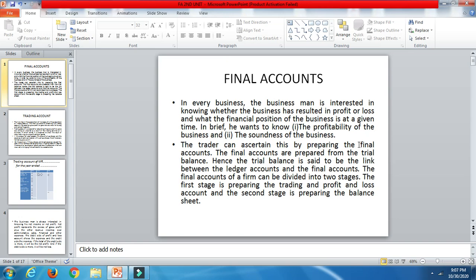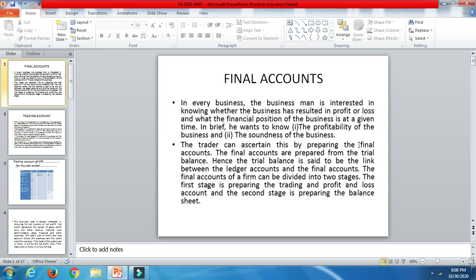I have done the trial balance in my previous classes, right? Basically it provides the link between the ledger accounts and the final accounts. The final accounts are in two stages. The first stage is the trading and profit and loss account, and the second stage is the preparation of the balance sheet. Why are final accounts prepared? In one sentence, to know the profitability of the business. At the end, you will know whether the company is in a profitable stage or in losses only by preparing the final accounts. So in this class we are going to talk about the final accounts.